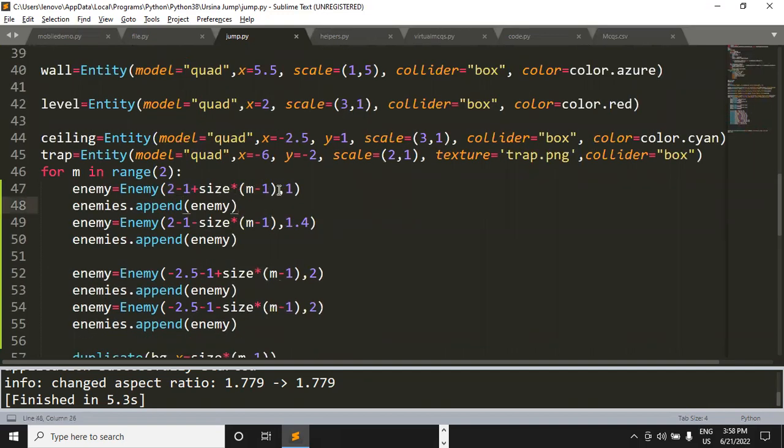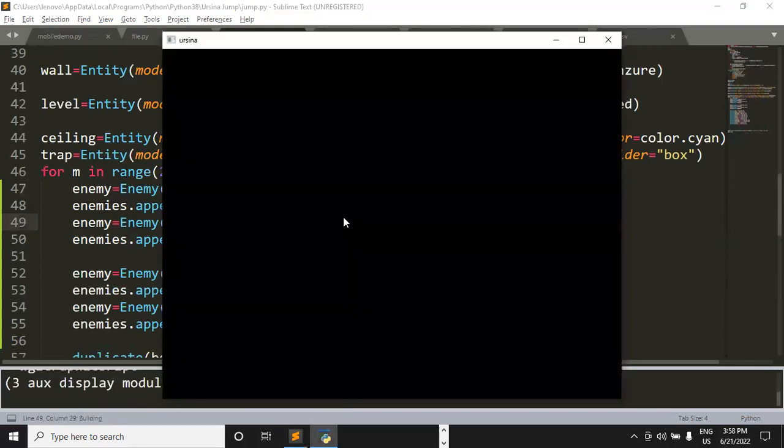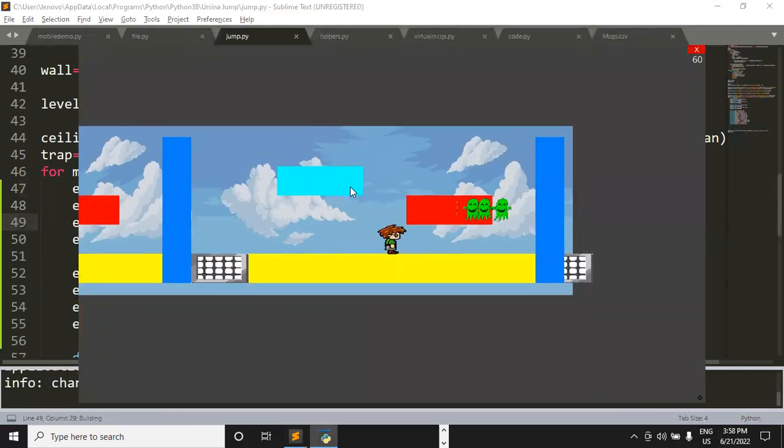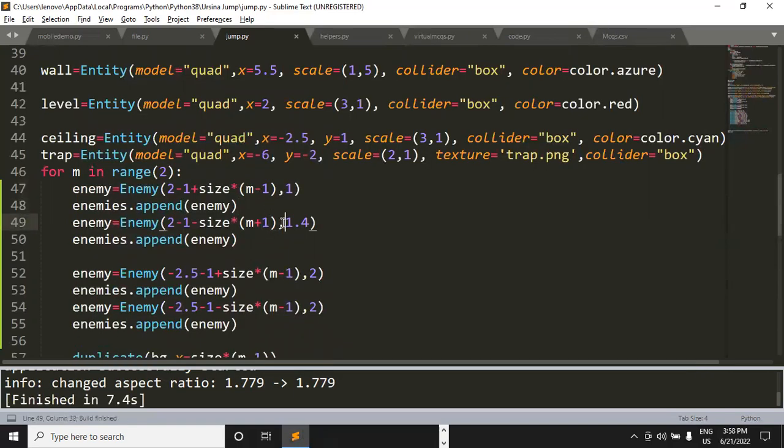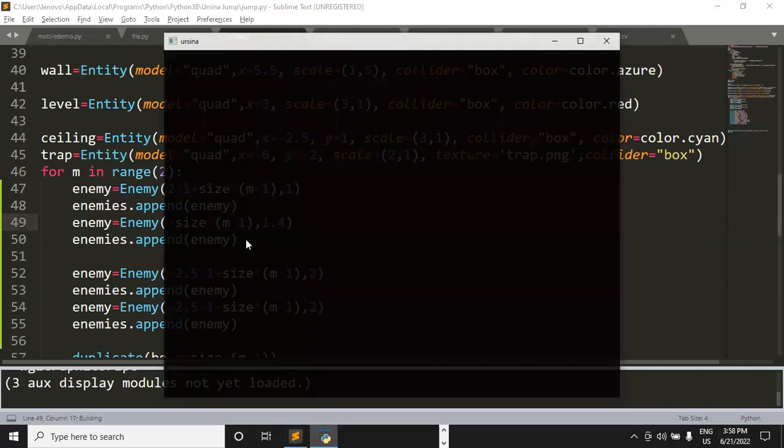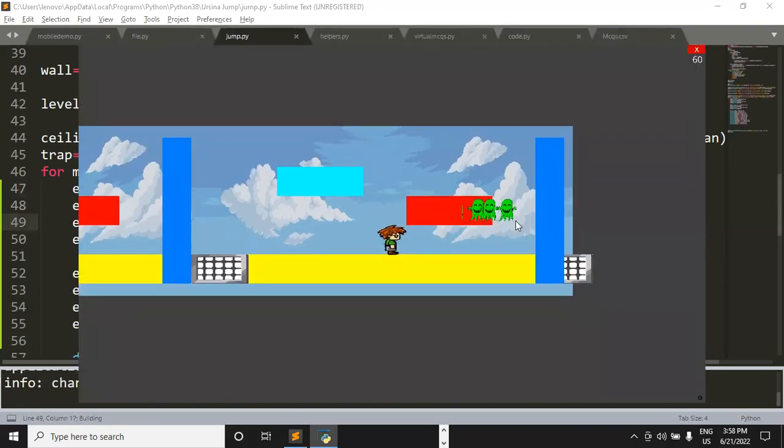I think we'll have to work on this code a little bit more, then only we'll be able to get the output. Minus size into -1. Let's make it +1 and see what we get. No, still they are moving here. If I change it to -1, let me reduce it down. Okay, let's make it minus size. So, okay, let me just check the collision part first.